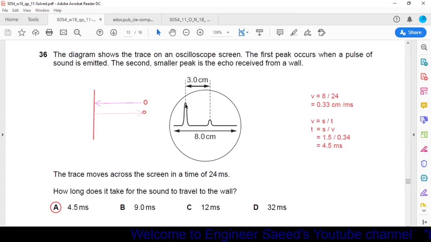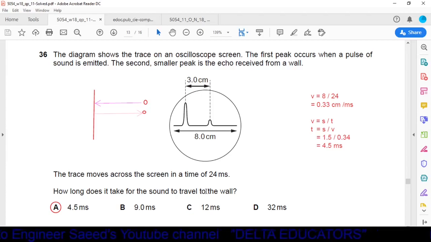Okay, here sound is produced and the echo is heard, and the distance between these two is given as 3 centimeter. So we can say this is the object that is producing the sound, and this is the object that is hearing that sound, and the total distance is equal to 3 centimeter. Now the distance from the wall to the sound producing object will be half of this distance, equal to 1.5 centimeter.